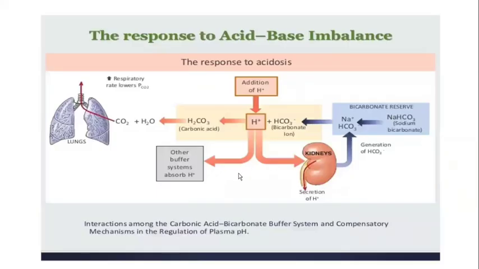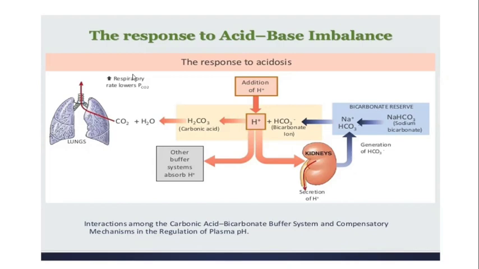Before entering into the topic, I will be dealing with the four disorders, and finally we will have some case histories. First, there is an acid-base imbalance in our body. Yesterday we saw the acid-base regulation. Now there is an acidosis in our body. How will our body regulate it? Let us see. In case of acidosis, there will be increased H plus ion concentration. This increased H plus ion concentration will first be immediately buffered by the chemical buffers present in the blood and plasma. It will try to buffer to some extent.